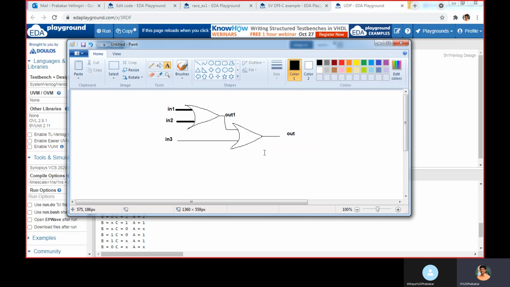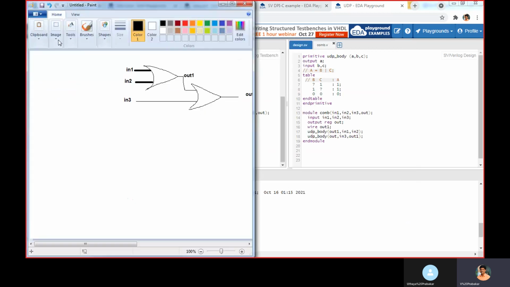Using that, I am going to implement this logic. For the first stage, module combination logic, this one I am going to implement. So inputs are in1, in2, in3, out is the final out. Input declared, output declared as output. Then wire, this out1 is going to connect between these two stages. So that is declared as wire.